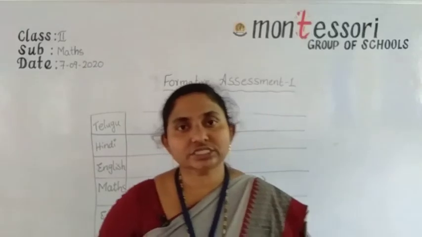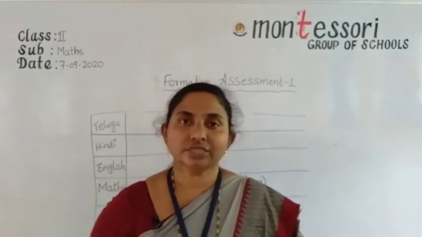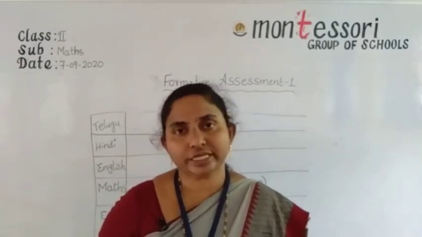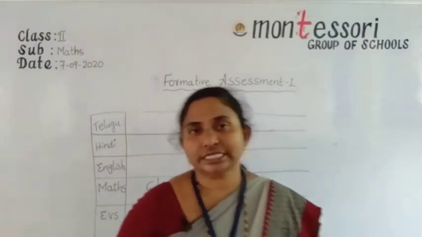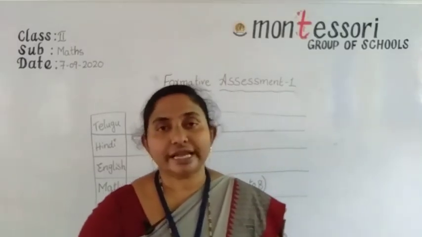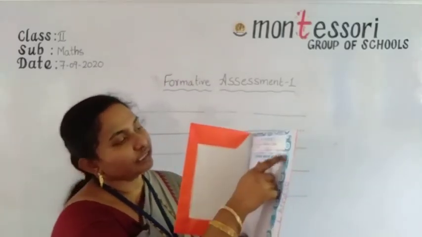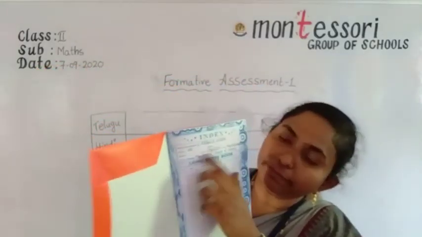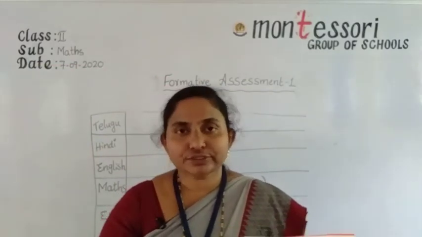Then section, which section you belong to: rose, lily, jasmine, lotus or orchid. Write your section and then the subject. Whatever is asked here, fill all those things in. Understood? School means Montessori group of schools.